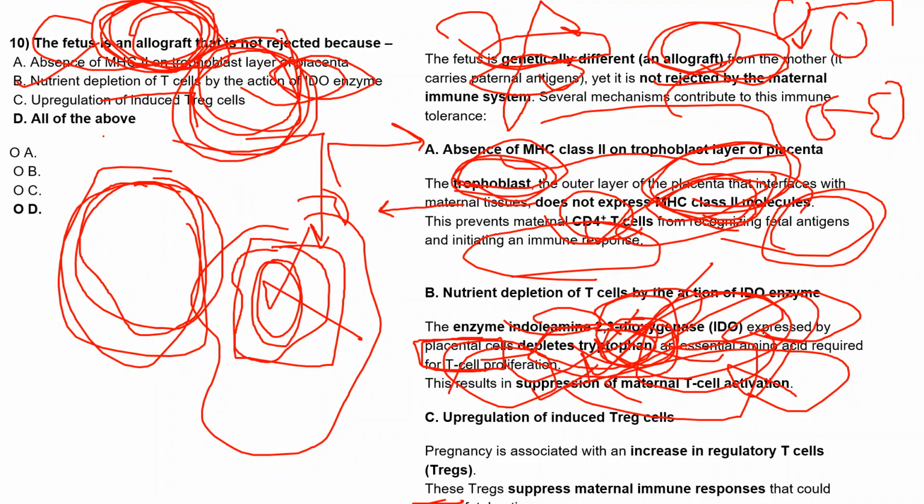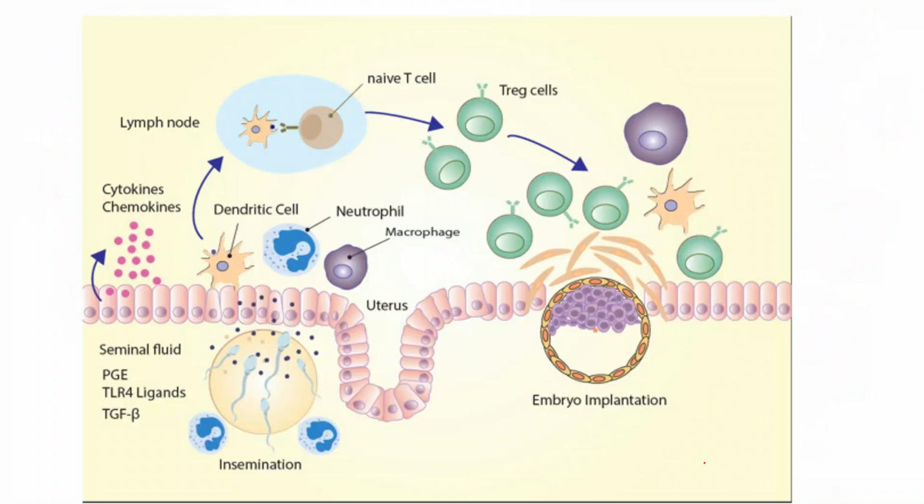Next is upregulation of induced T regulatory cells. Pregnancy is mostly associated with increasing T regulatory cells. If we count the number of T regulatory cells in a normal individual and in pregnant females, we will find an increase in T regulatory cells. Because of the upregulation, they suppress the maternal immune response, and they can reduce the chances of this allograft rejection.